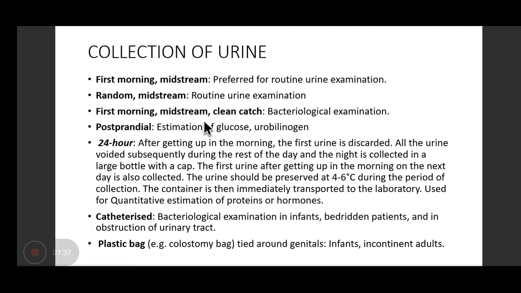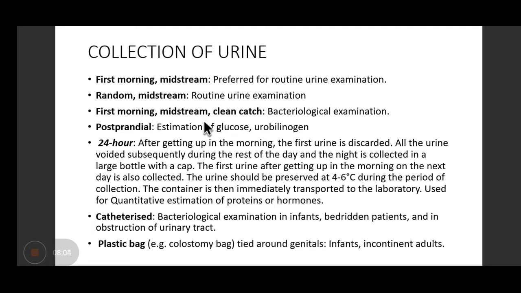Then 24-hour sample. This type of sample may be required when you have to do quantitative estimation of proteins or hormones. And how do you do it? You tell the patient that after getting up in the morning, the first urine is to be discarded and all the urine voided subsequently during the day and the night has to be collected in a large bottle with a cap.